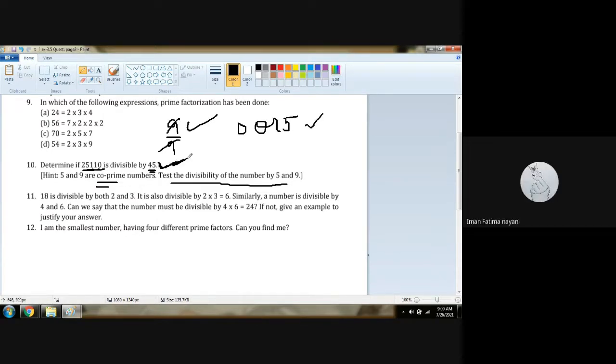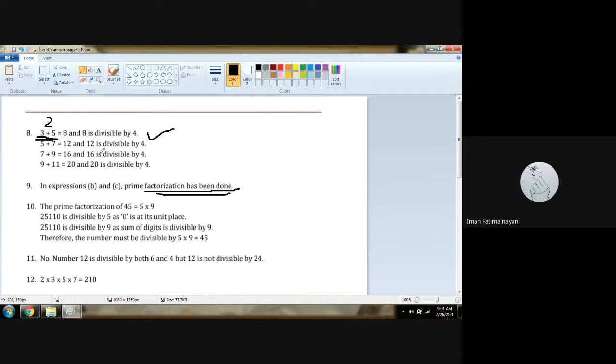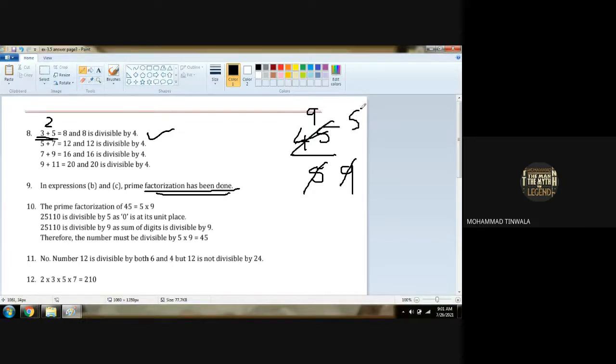That's for sure. Why with 45 also? Because it is divisible by 5 and 9, so a multiple of both must also divide it. It is compulsory that it will go through. See, the prime factorization of 45 is what? When we divide 45 by prime factorization, 5 nines are 45, or if we keep 9, then 9 fives are 45. Are you getting it? So 5 into 9 is what? 45.